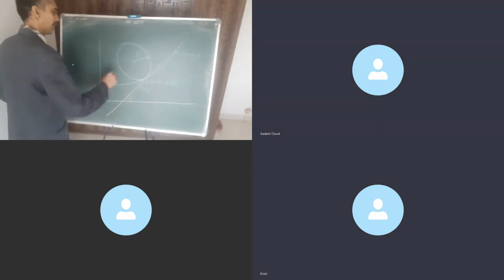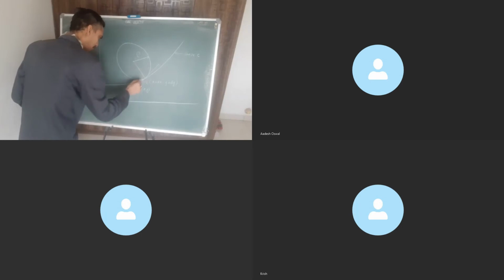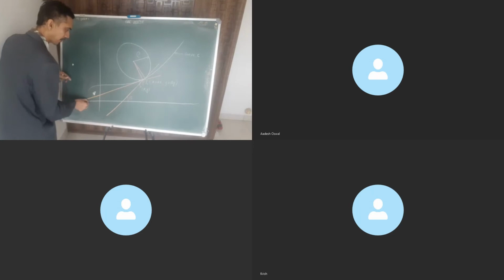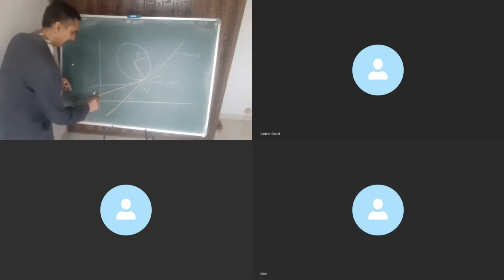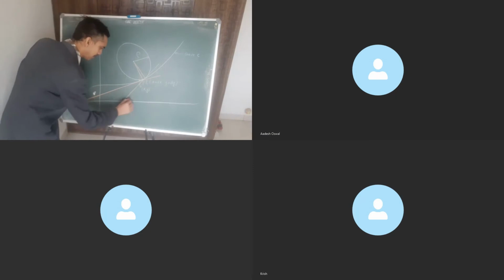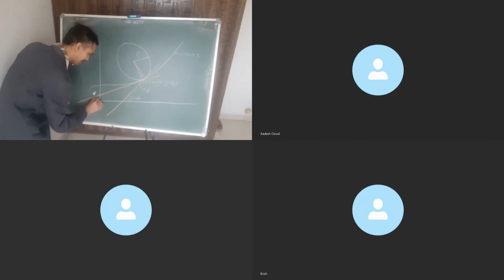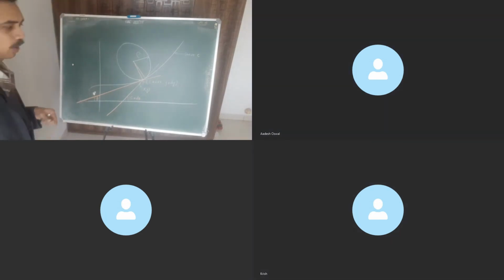Got it? Let me also ask you about the other angle which I am to draw. This is the angle. But before that, let me draw another tangent. Look over here, this tangent right here. So there are two tangents which I am drawing. And as per calculus, in adherence to calculus, let me mark this as theta plus d theta and this as theta. You know why, right? Tell me why.